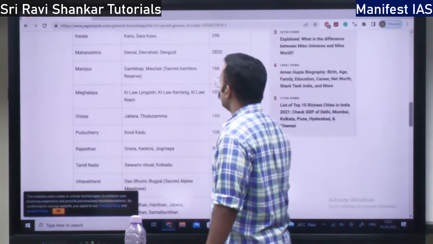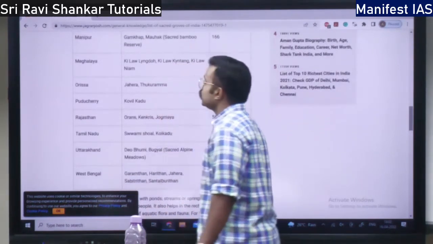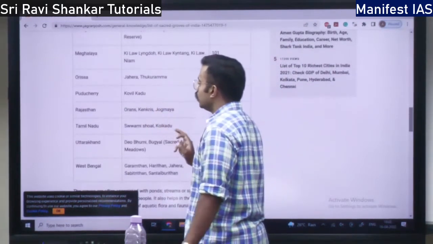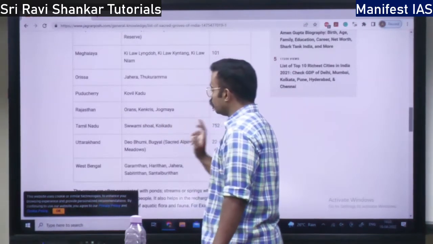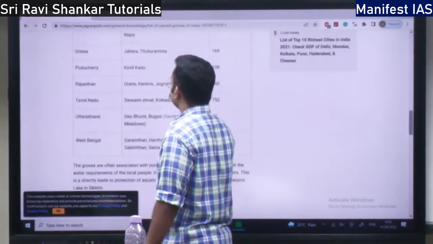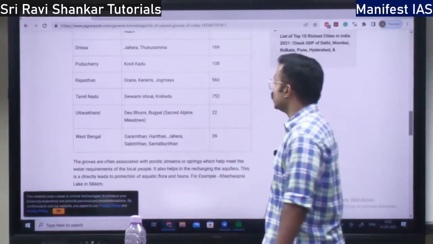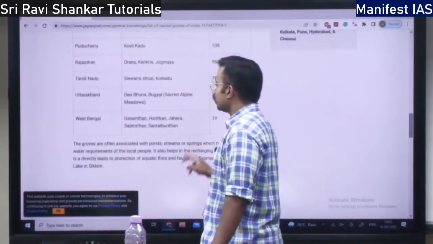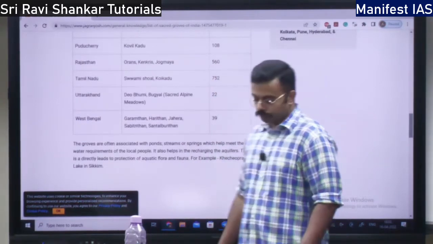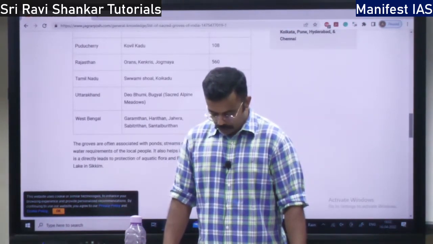Meghalaya, Kilo, Lingdho, Kingthong or Niam. Orissa, Jahera or Takuramma. Puducherry, Kovilkadu. Tamil Nadu, Koilkadu or Swamy Shoal. Rajasthan, it is called Orans or Jogmaya or Kenkris. Uttarakhand, Diobhumi or Bugyals, right? West Bengal, Garmatan, Haritan, Jahera, Sabirtan and Santal Buritan. So, these are the names of the sacred groves, right?